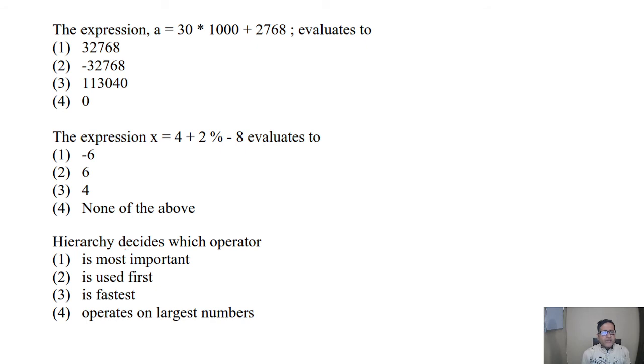Next is, hierarchy decides which operator is most important, is used first, is fastest, operates on largest number. So hierarchy decides which operator is used first. If we have the hierarchy like multiplication and division on the first platform, plus and minus on the second platform, in this way we have the priorities. So it decides which operator is used first. So this will be the answer.